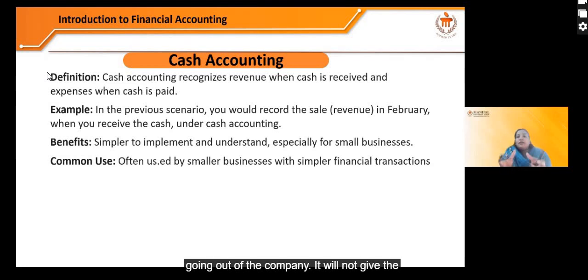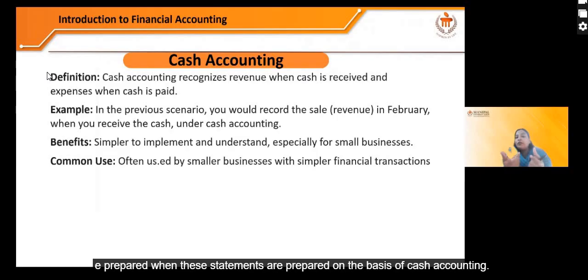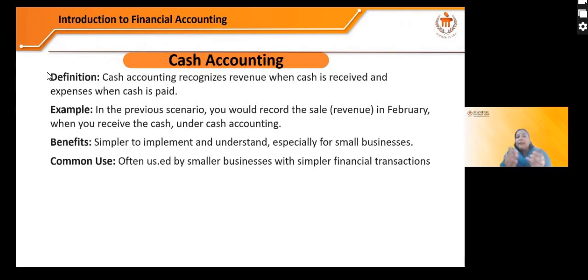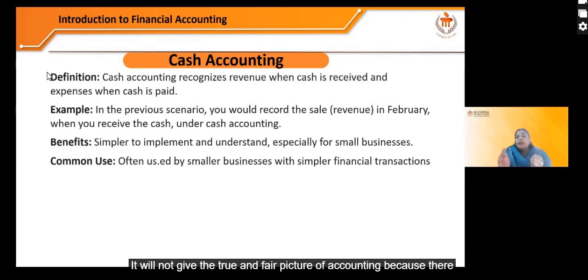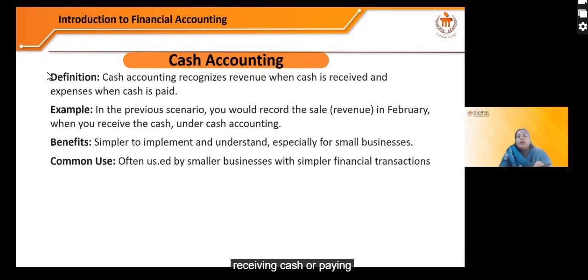It will not give the financial health of the company. When the statements are prepared on the basis of cash accounting, it will not give the true and fair picture, because there are other factors which need to be considered other than receiving or paying cash.